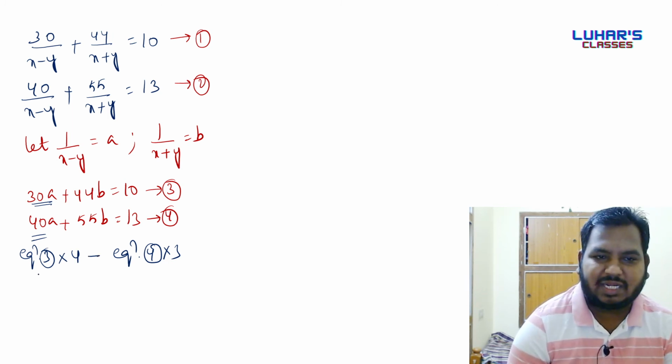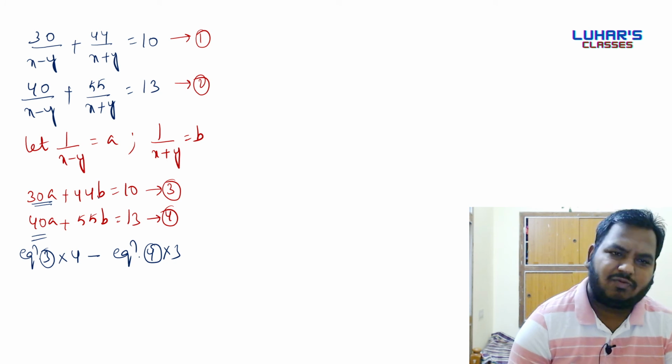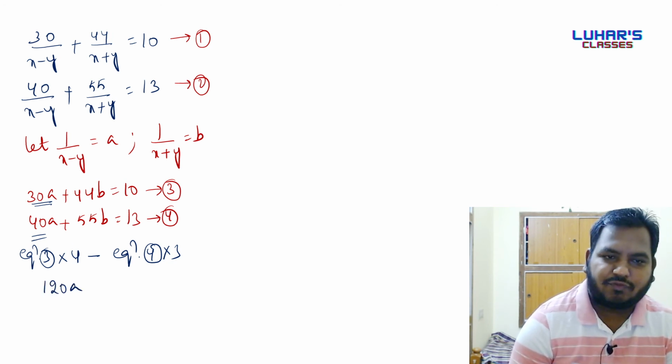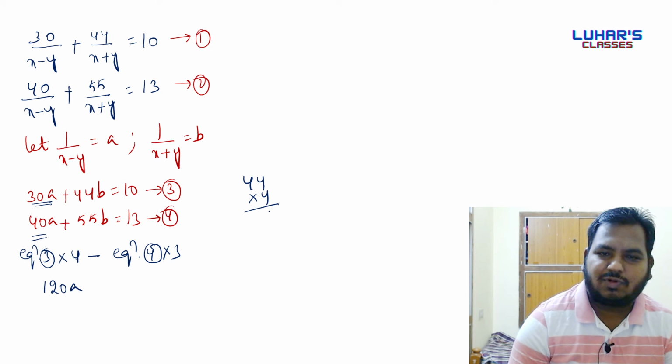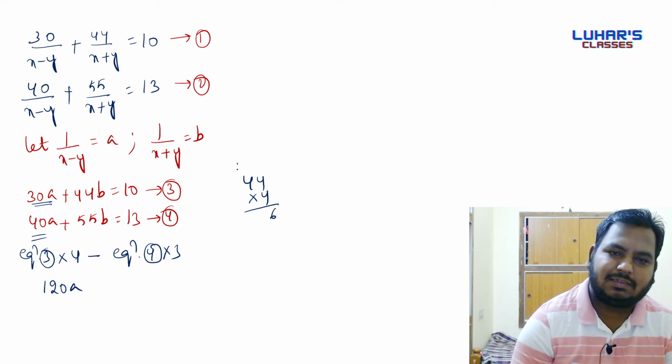So let me multiply equation number 3 with 4. 4 into 30a is 120a. 4 into 44b: 4 fours are 16, we'll have 176. So plus 176b is equal to 4 tens are 40.